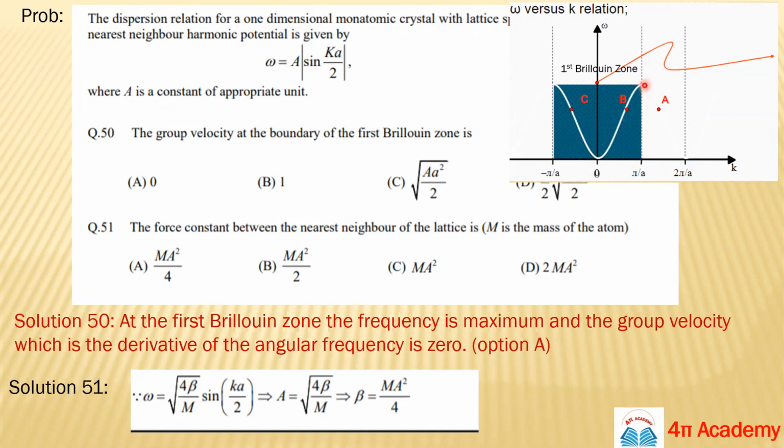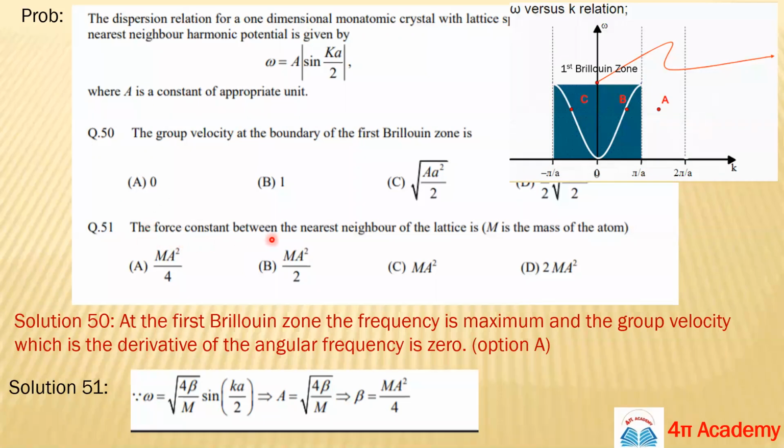We discussed that at these points our omega was 4 beta upon m, so from there also you can conclude it's the maximum value. To fulfil the condition of maximum and minimum, the differential is 0, and the differential is nothing but your group velocity. So group velocity will be 0 at these extremum points, means at the zone boundaries. So option A is the correct option.